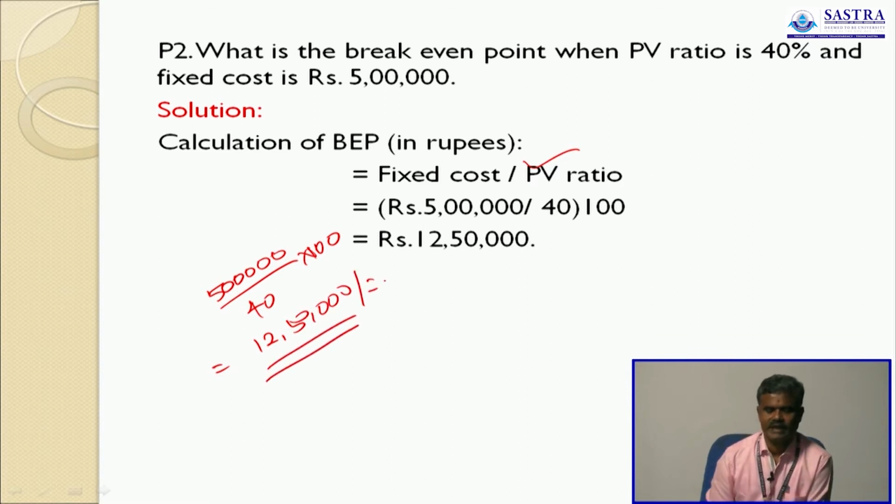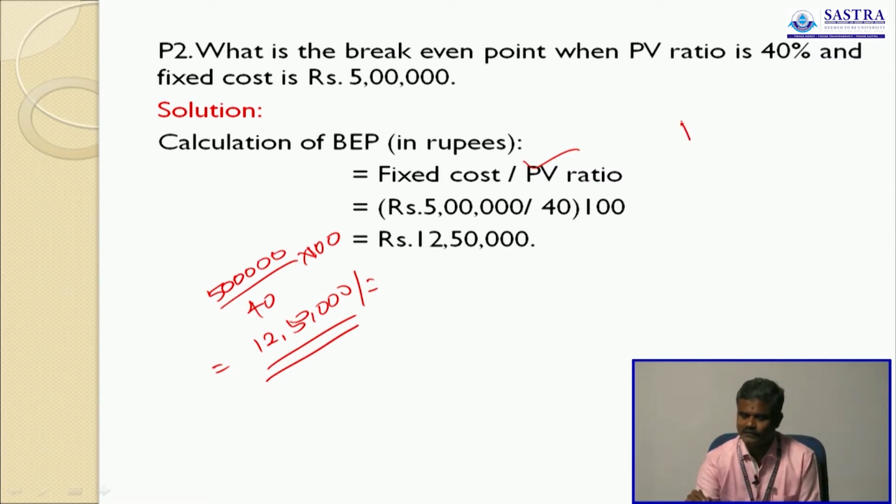This is break-even point in rupees. Okay, the formula is same: fixed cost by PV ratio. Because here we are not able to find out what this formula, I mean fixed cost divided by contribution per unit.